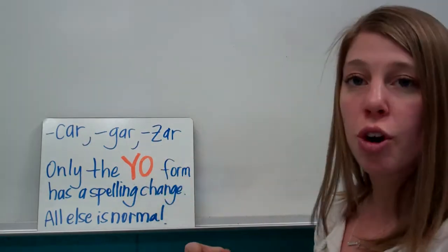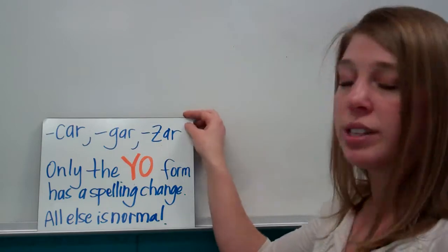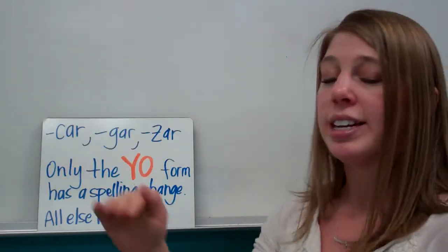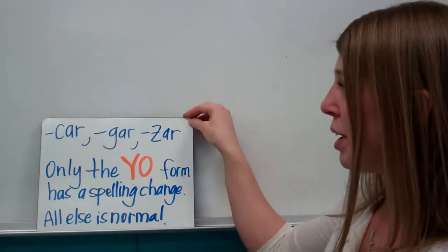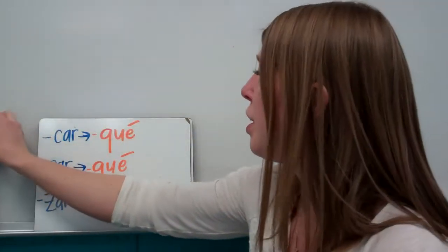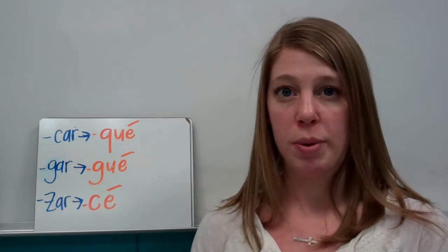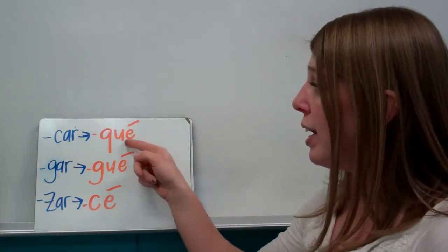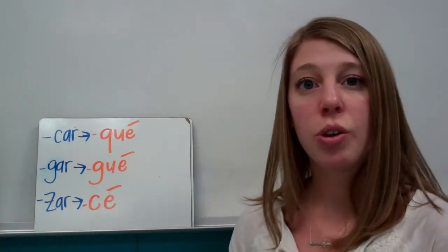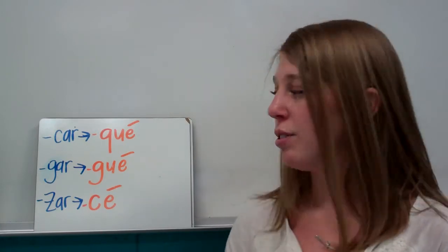Only the yo form is irregular and everything else is completely normal. We conjugate it just the same as we always would. So let's look at what they turn into. Whenever we have a CAR verb, only the yo form is going to change, and the new ending is going to be QUÉ. We're doing this to keep the K sound.